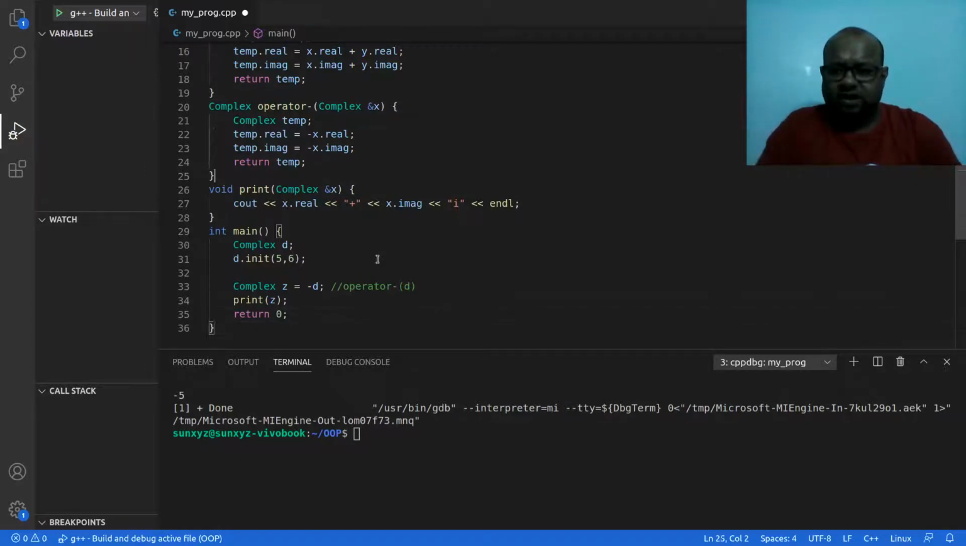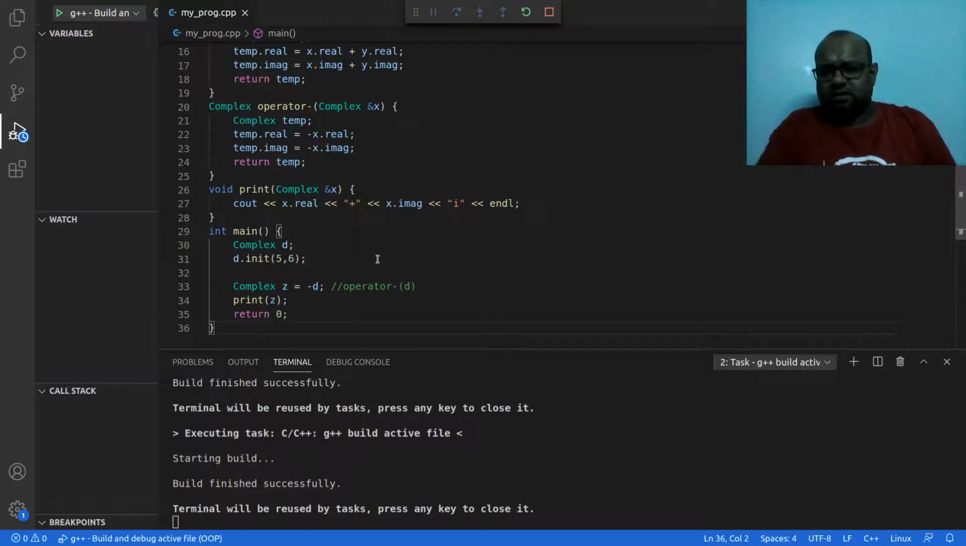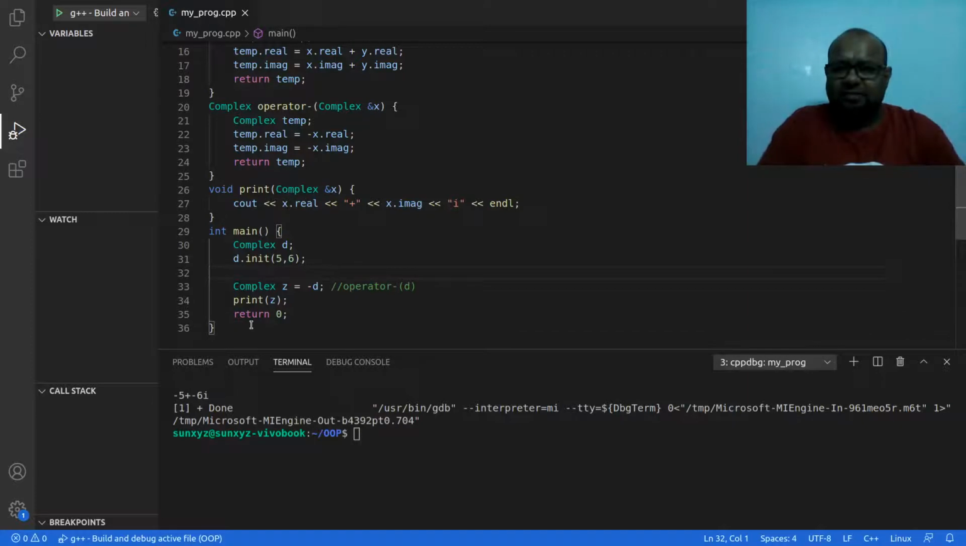So I have done everything correctly if I am not wrong, and I am going to compile and run this program. And yeah, this program runs correctly. I am getting 5 plus minus 6i. My number is 5 plus 6i, that is the complex number that I had. Right now I have written minus d. d is equal to 5 plus 6i. So minus d is equal to minus 5 plus minus 6i. This does not look good, plus and minus together does not look good.